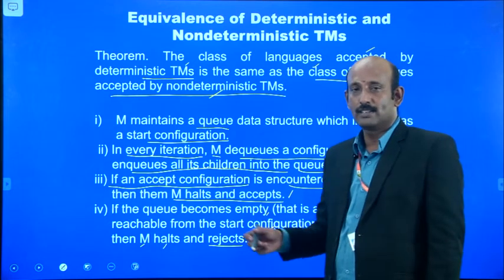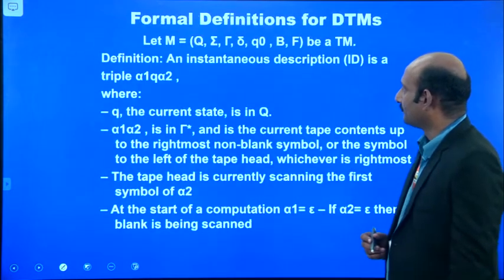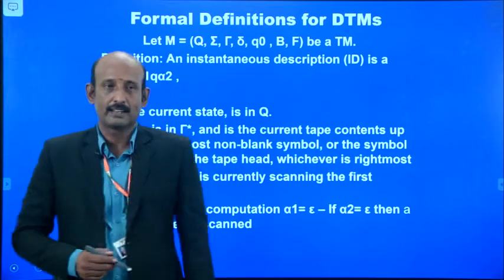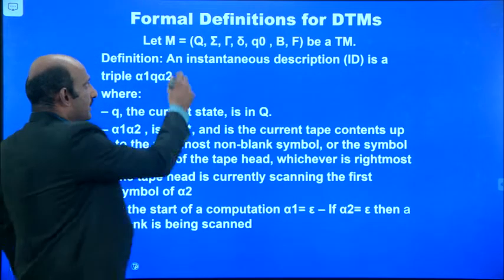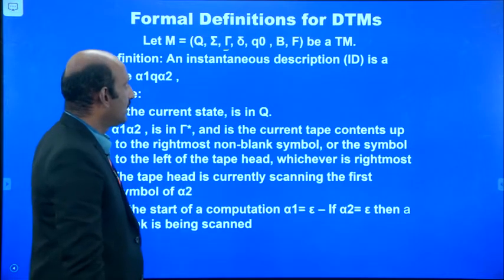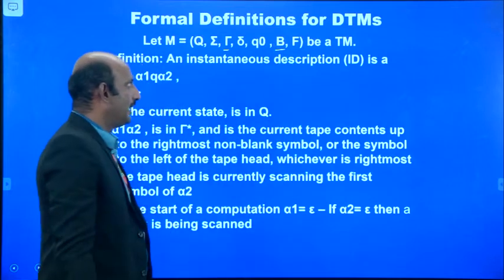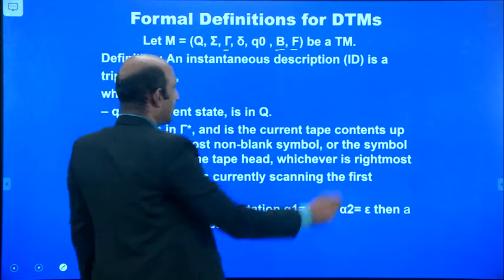It may be halt or it may be in the rejecting state. That is an equivalence of that one. So we have already seen the formal definition of deterministic Turing machines: Q, sigma, the input tape symbols, delta, Q naught, and the alphabet which is going to be replaced by that input, and F is the final state.